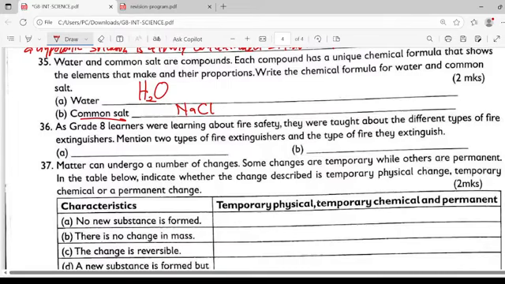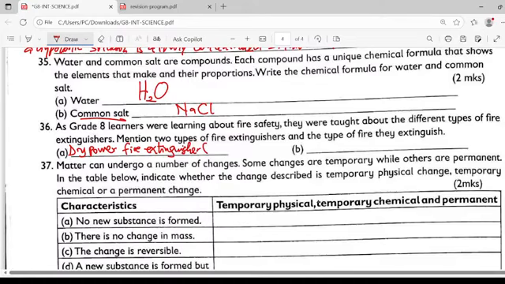We have the dry powder fire extinguisher.